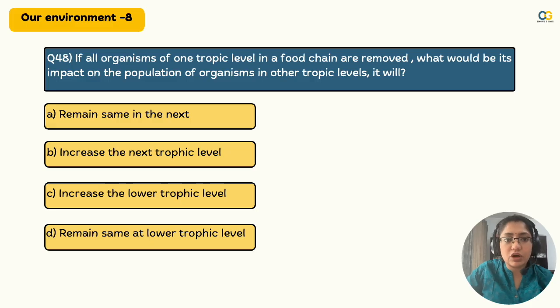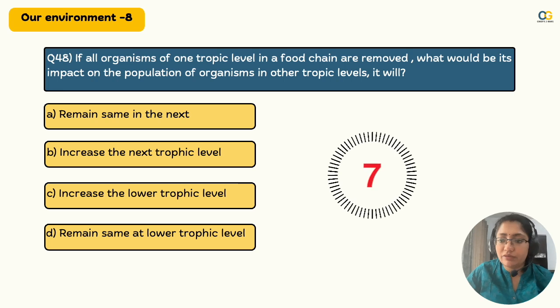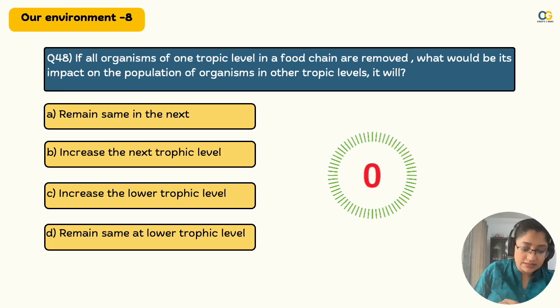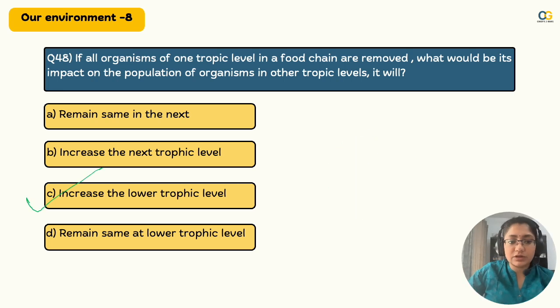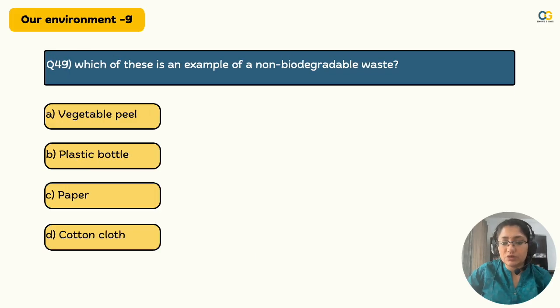Next question. If all organisms of one trophic level in a food chain would not exist, what would be its impact on the population of organisms in other trophic levels? Straightforward. Yes, increase the lower trophic level because no one is there to eat it, right? So it will cause a disbalance in the ecosystem. Moving on to the next question. Come on, we should be at 8 out of 10 so far.